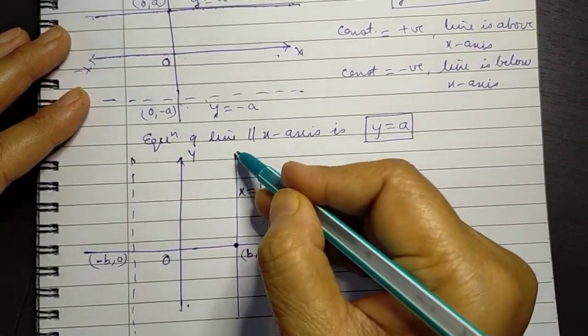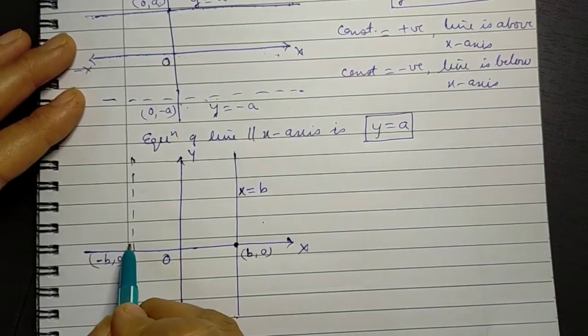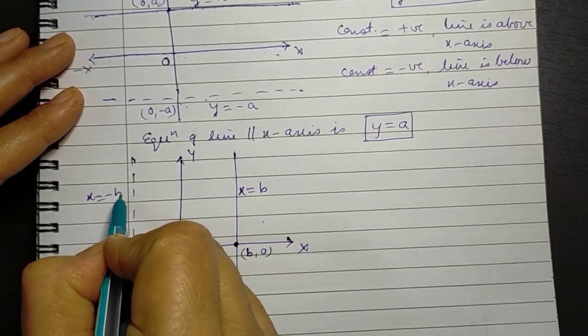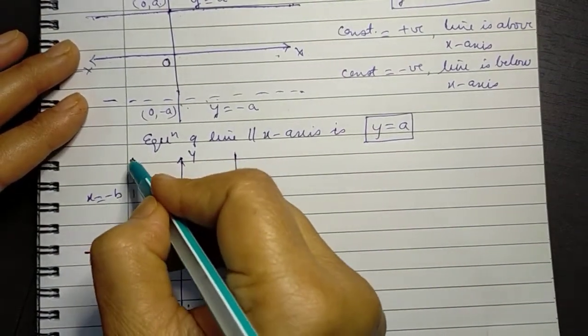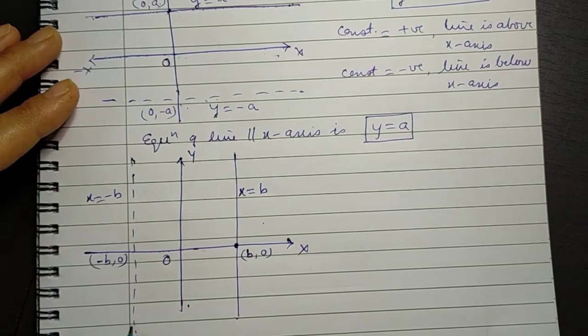Y may vary as we move from top to bottom along this line. Similarly, all throughout this line, the x coordinate will always be minus b, whereas the y coordinate may vary as we move from top to bottom of this line.